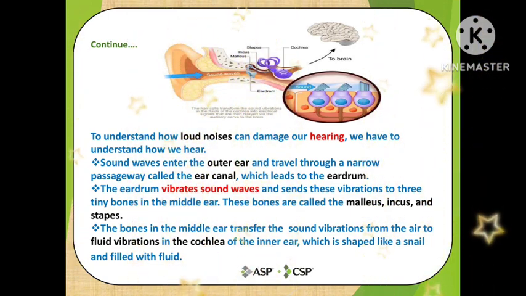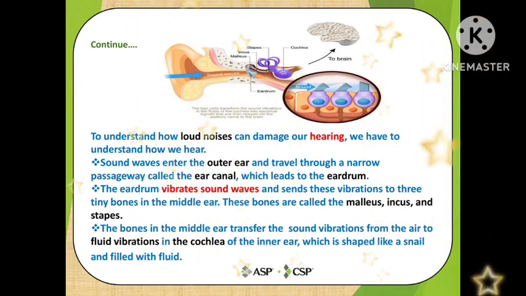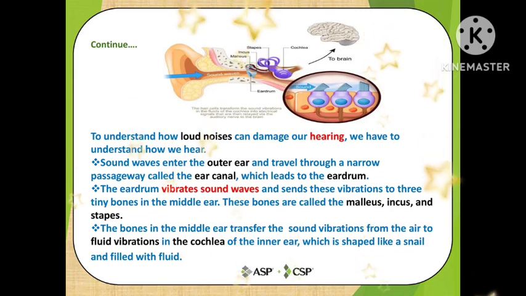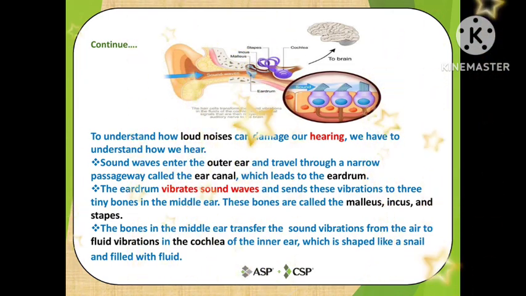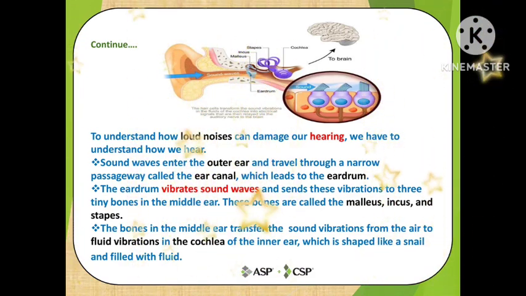To understand how loud noises can damage our hearing, we have to understand how we hear. Sound waves enter the outer ear and travel through a narrow passageway called the ear canal, which leads to the eardrum. The eardrum vibrates with those sound waves and sends this vibration to three tiny bones in the middle ear. These bones are called malleus, incus and stapes.